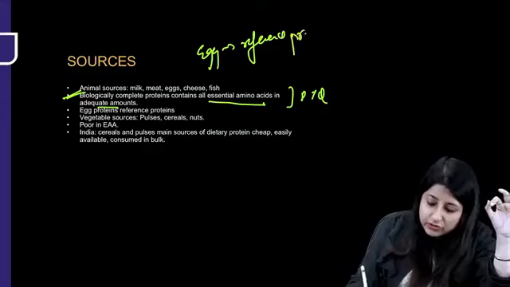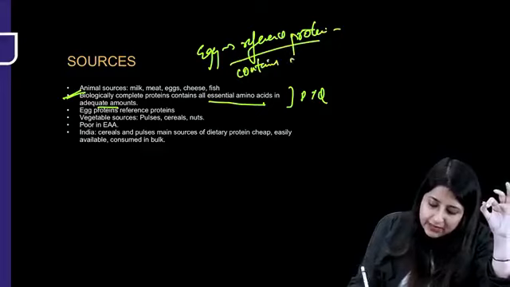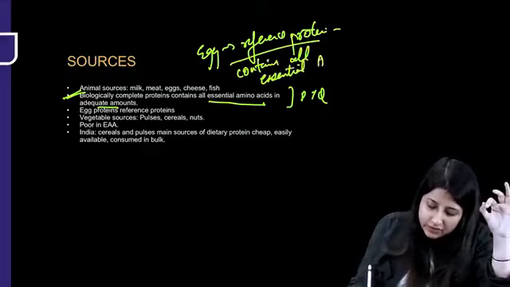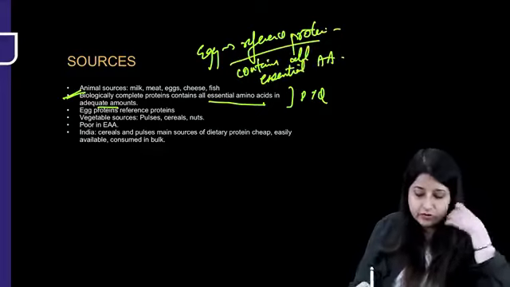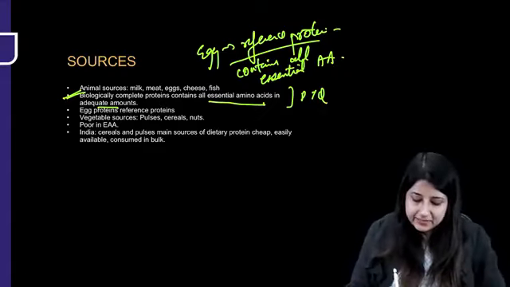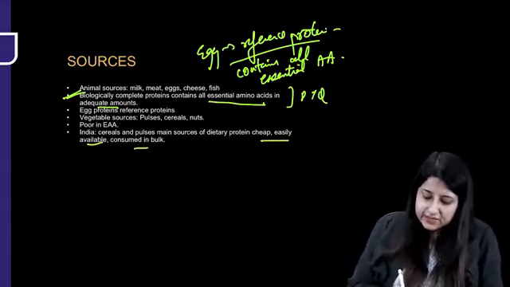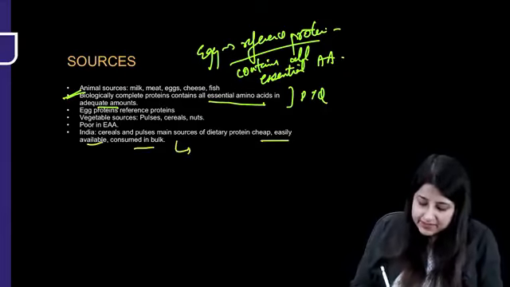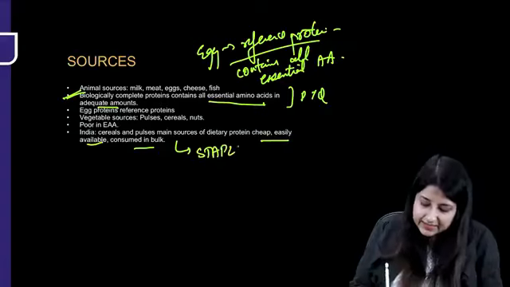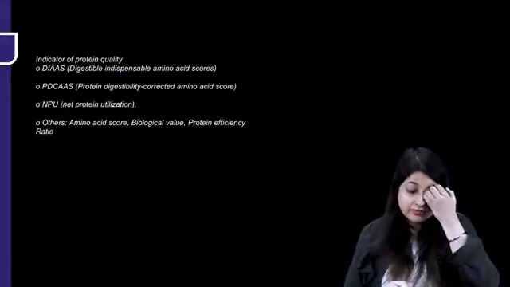We'll be seeing egg also. Why? Because it contains all essential amino acids. And vegetables are poor in essential amino acids. In India, cereals and pulses form the main sources of dietary protein because they are cheap, easily available, and consumed in bulk. So basically cereals and pulses are the staple diet in India. All right, that was important.